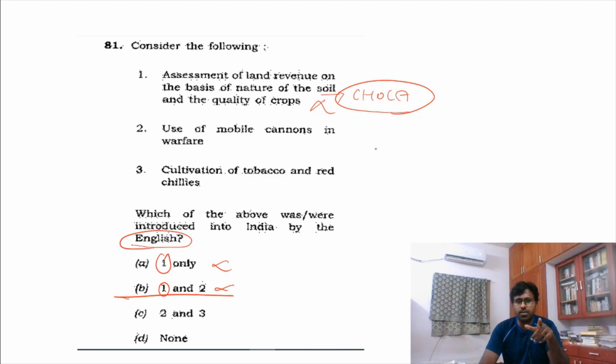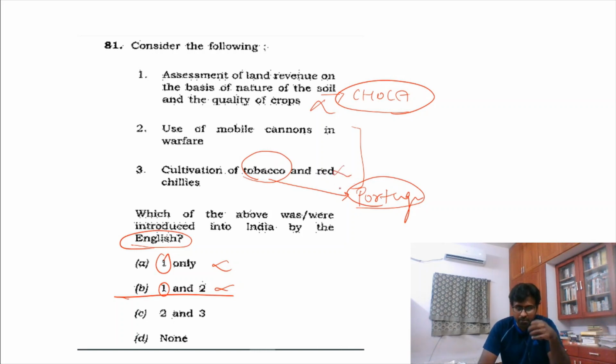The next is whether this too is true. If you have been in geography, you will know that tobacco was introduced by Portuguese, not Britishers. So this is wrong. Even if you do not know that, think about mobile cannon warfare.